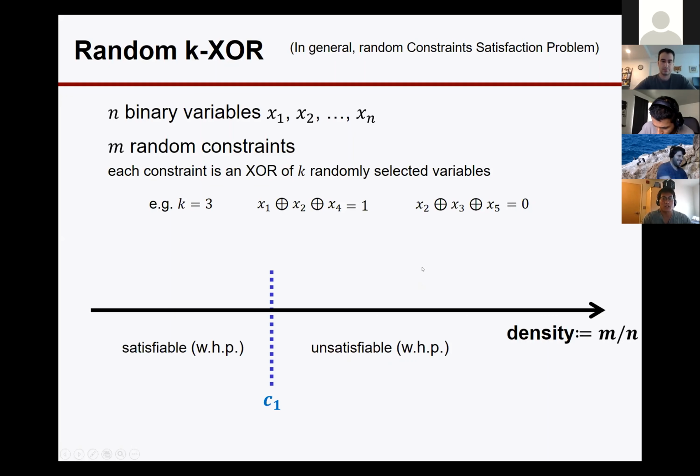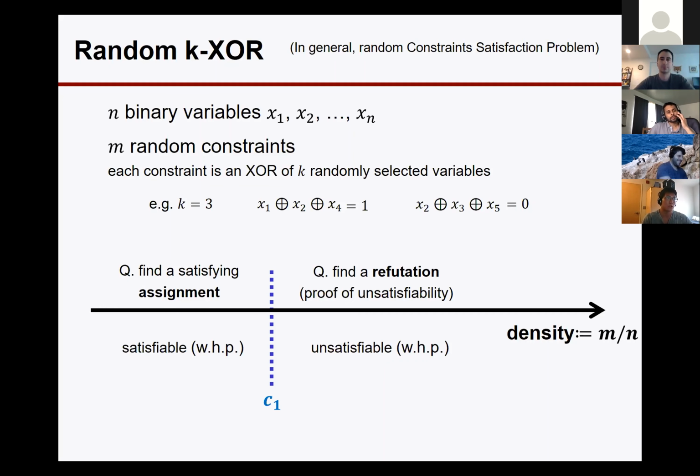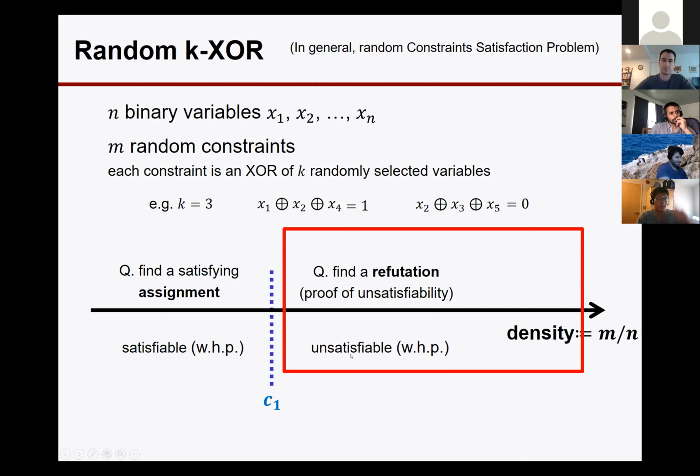These are existential results, and algorithmically, you might want to ask: can we find a satisfying assignment in the regime below the threshold? And can we find a proof of unsatisfiability above the threshold, namely refutation? Just like my title shows, this work will be focused on this refutation problem.